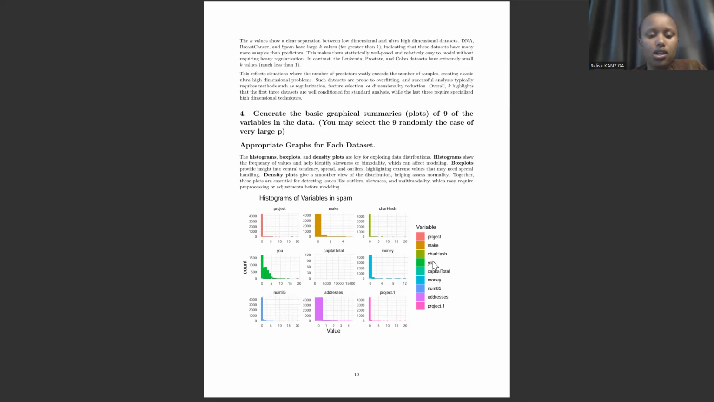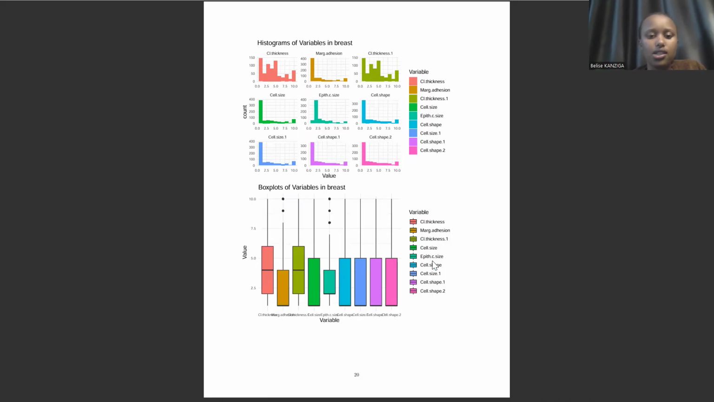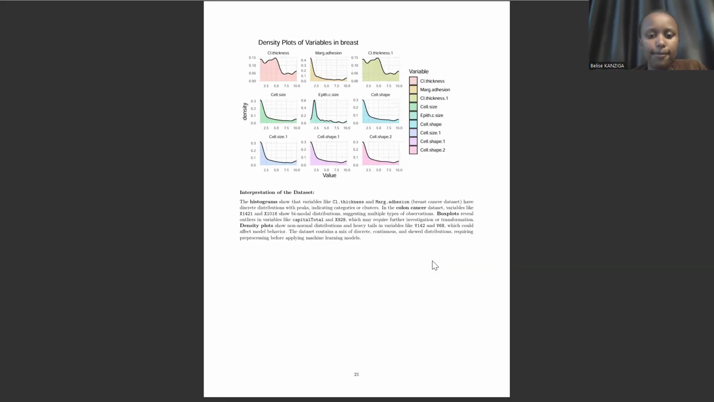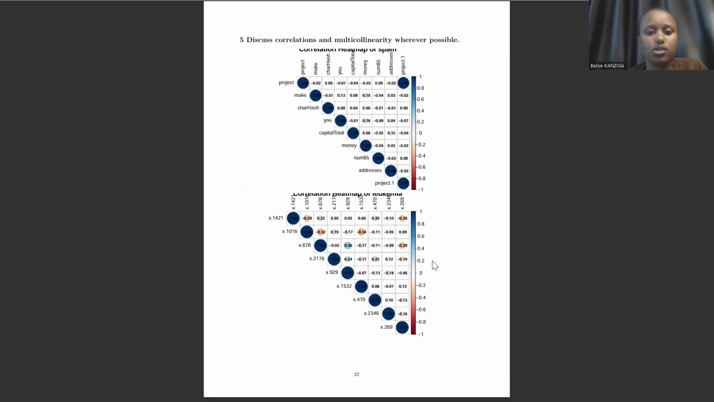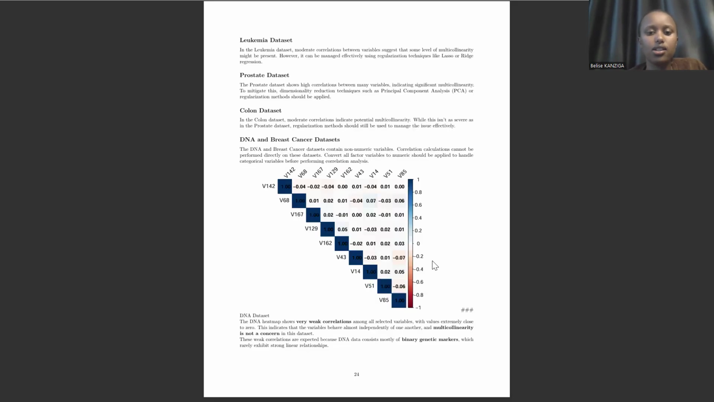About the graphs, I used an appropriate graph for each of the six datasets. I found that there is skewness in the datasets and the data is discrete and continuous. This can require preprocessing before applying machine learning models. And in the heatmap, I found that the prostate dataset has higher correlation than the other datasets.